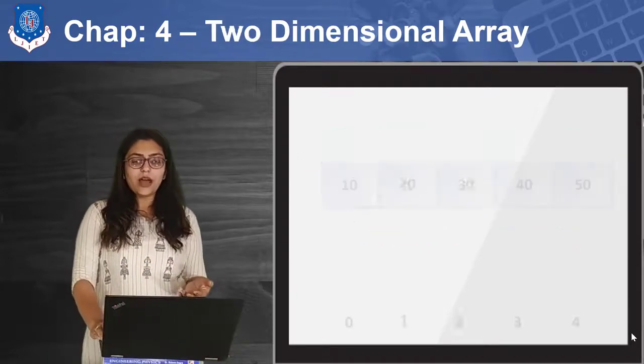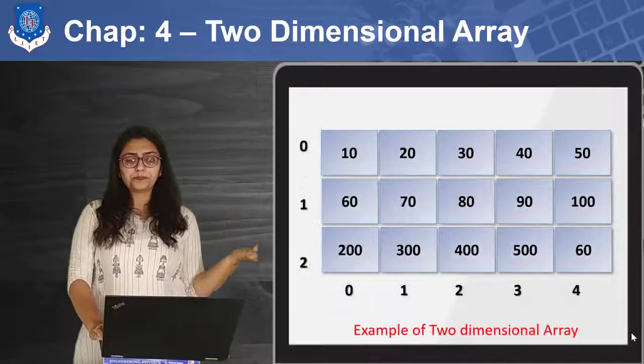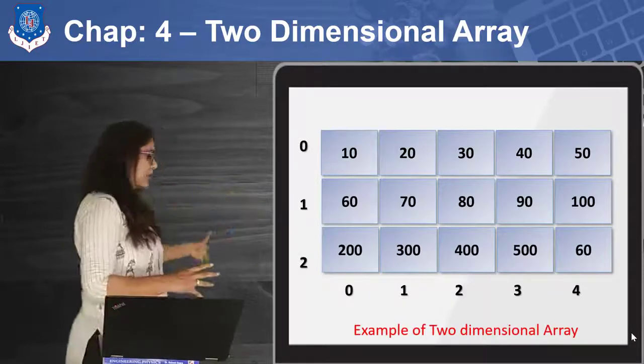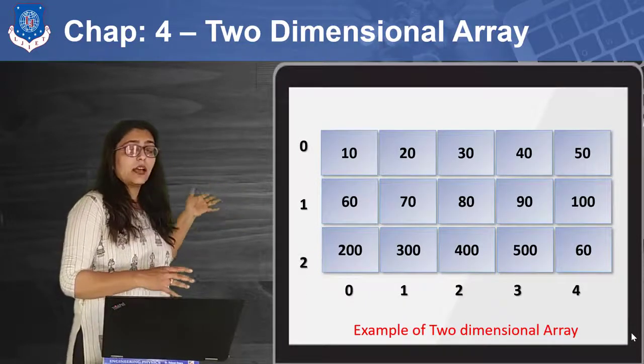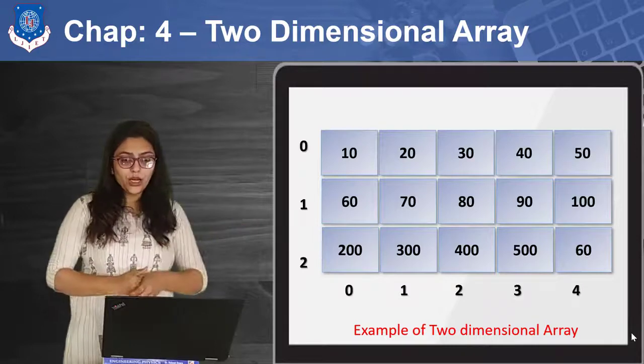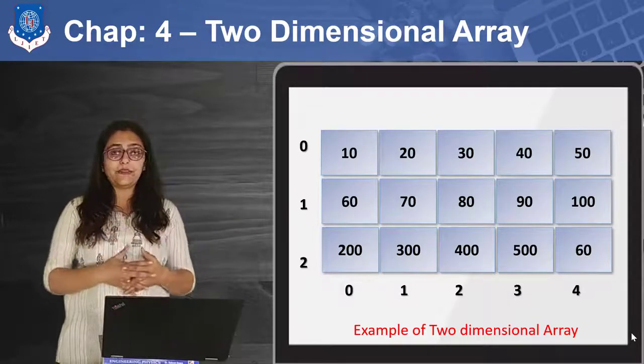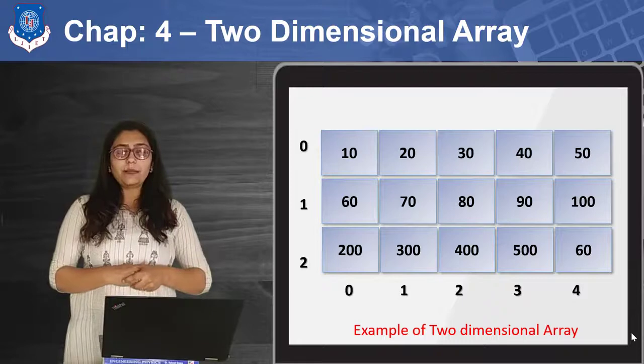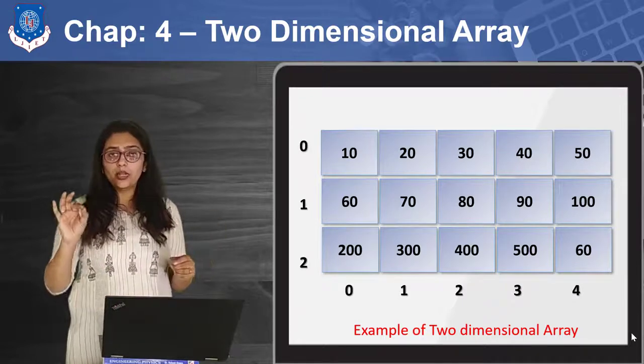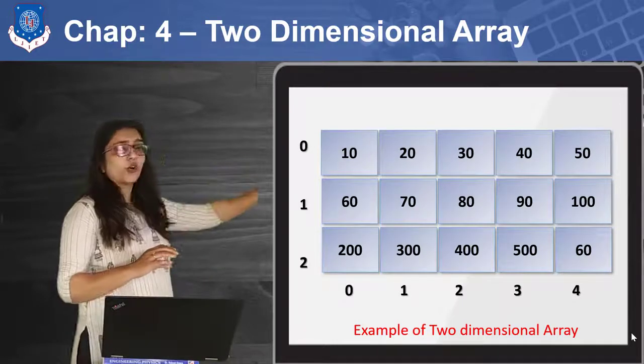But what if I give you some other array? This is also an example of an array, but it is an example of a two-dimensional array. Suppose here I want to identify 30. If I say A of 0, that means the first entire row will be covered.